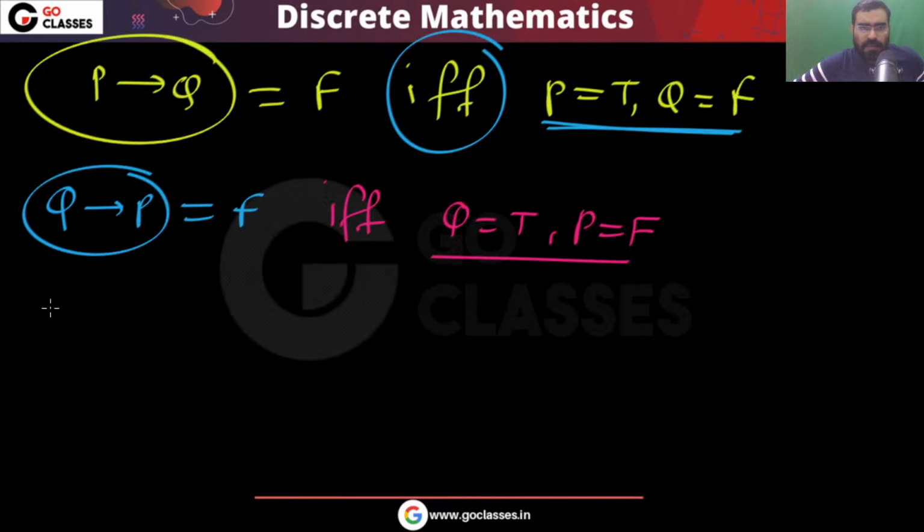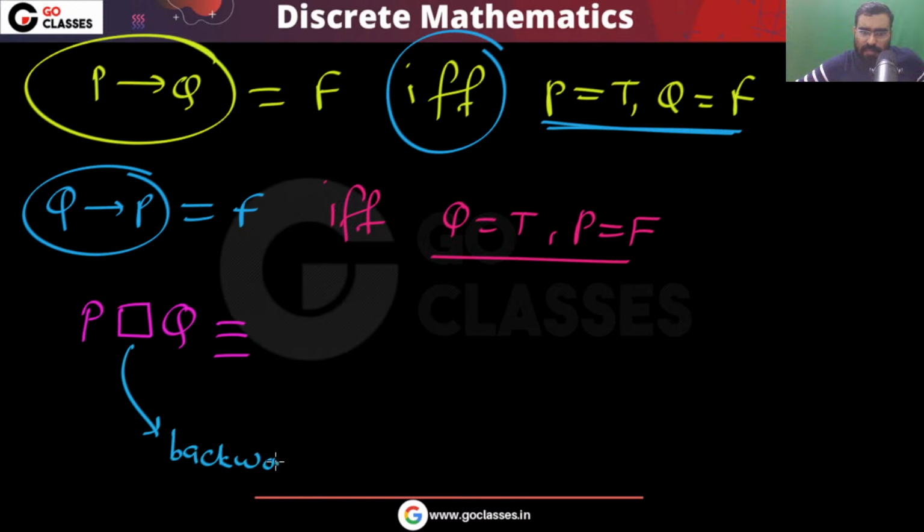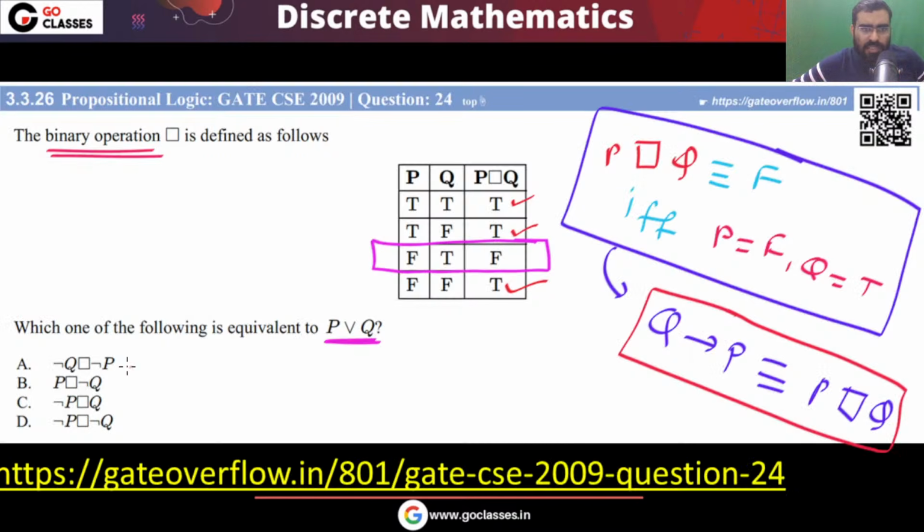So I can say finally that this is implication or backward implication. Please tell me. This is implication or backward implication. So I can say this is backward implication. What it means? Please understand, this is backward implication. Now the question becomes very easy. Now the question is asking, what about this one? Remember, this is your backward implication.